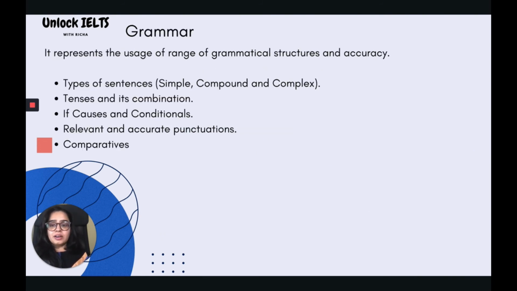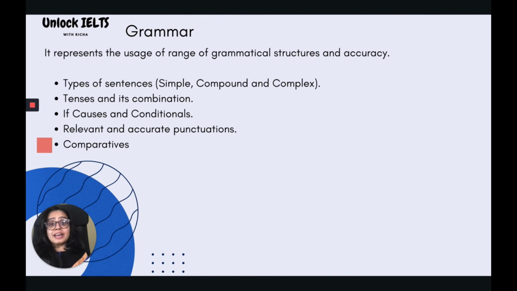Now comes the third criteria, which is grammar. Grammar represents the usage of the range of grammatical structures and its accuracy. You can use grammar in terms of types of sentences, which could be simple, compound, and complex. You should use accurate tenses and their combination, if clauses and conditionals, relevant and accurate punctuation, and lastly, comparatives.